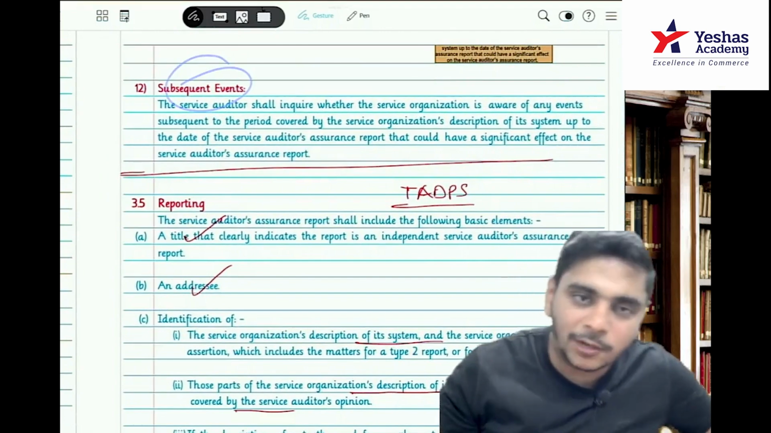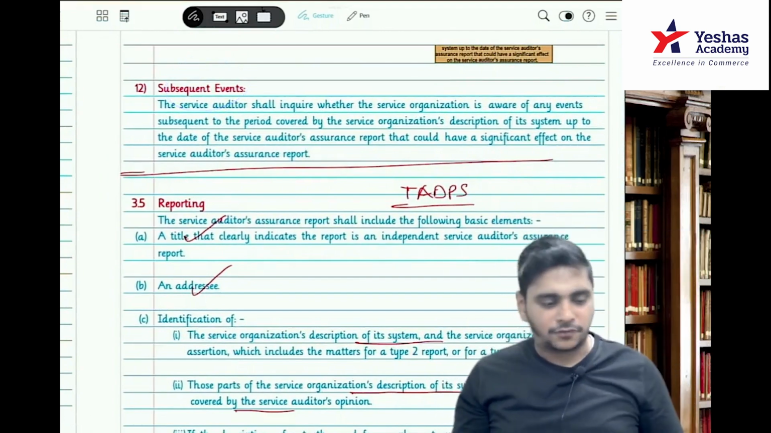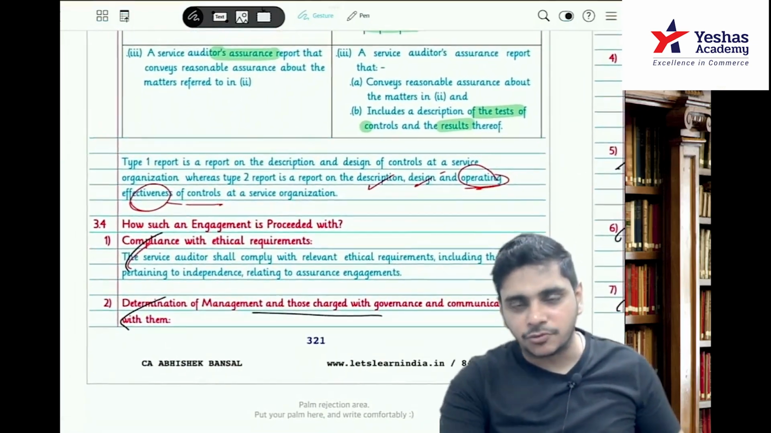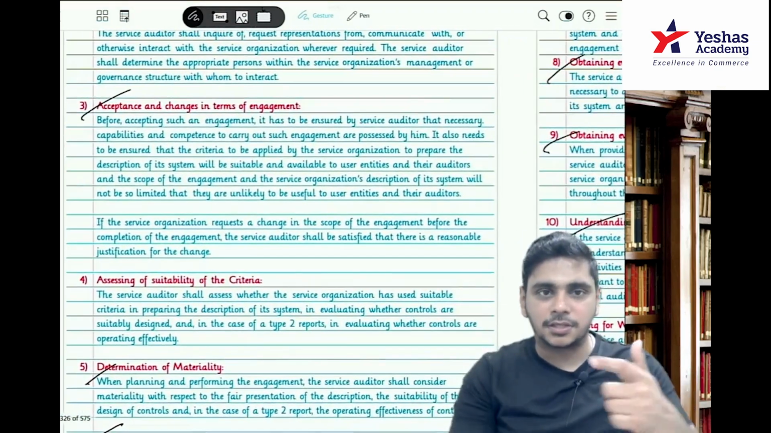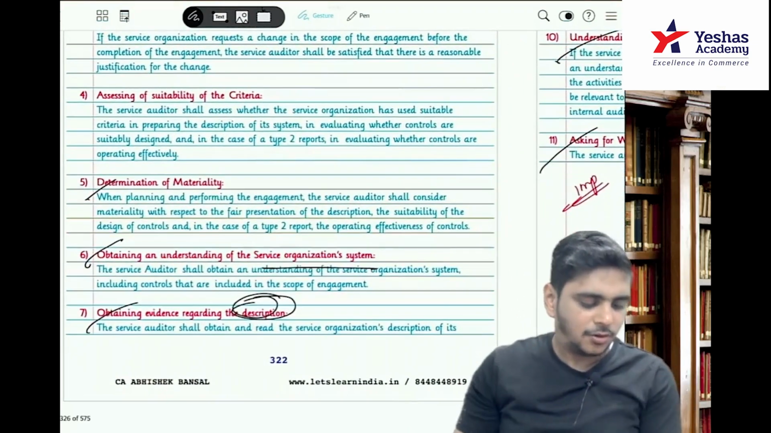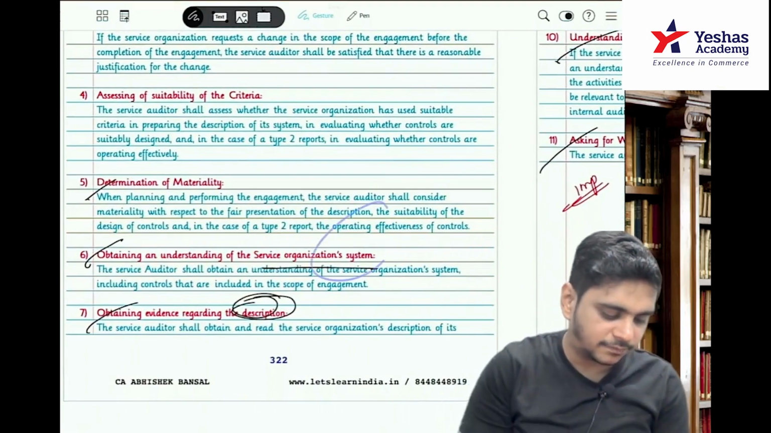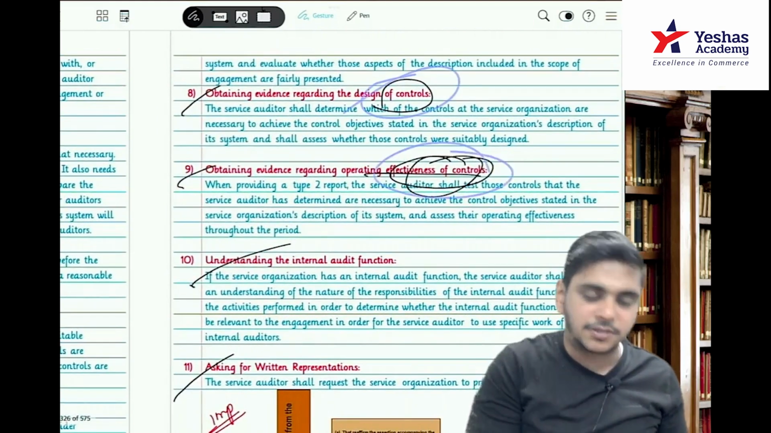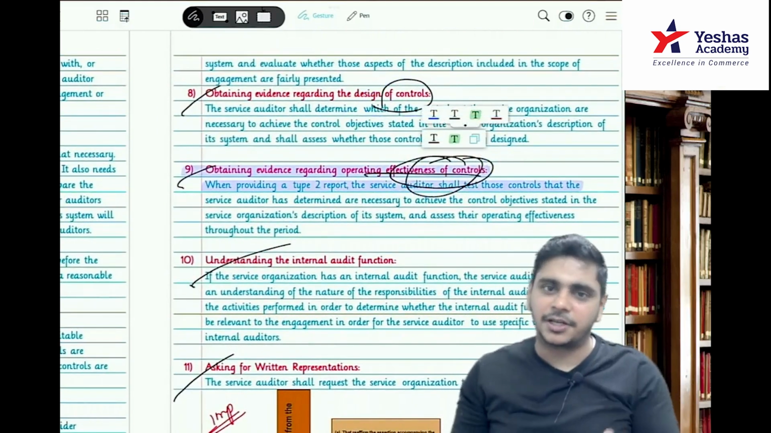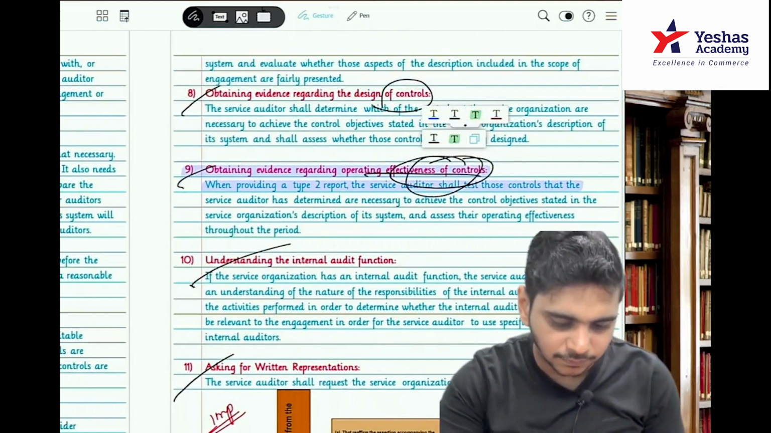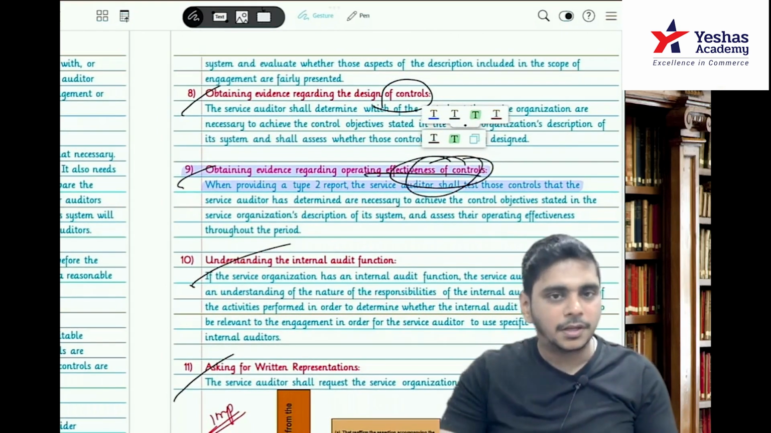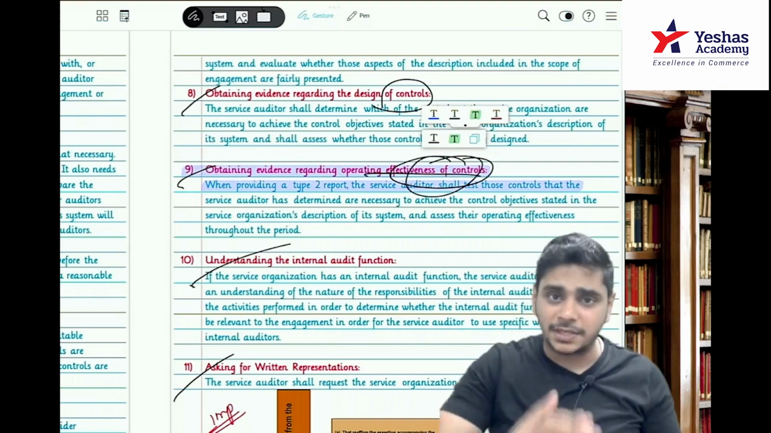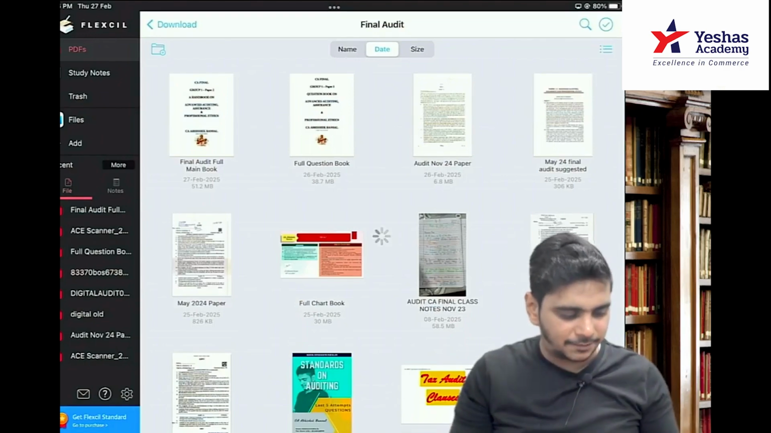So it is basically how you will perform, you will just remember the headings. First, compliance with ethical requirements, determination of management and TCWG and communication with them, acceptance and changes in the terms of engagement, determining materiality, then obtaining evidence regarding the service organization ka system, then evidence regarding the description of the system, then description of the controls, then effectiveness of the controls, then internal audit function, written representation, subsequent event. Understood? So it's a direct answer, you have to read from the book directly. Okay. So we are skipping this for the time being. We are doing the next important answer.